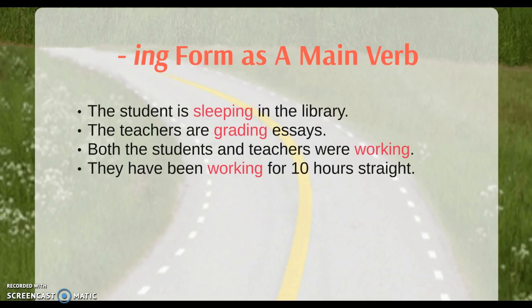This is probably the most common or the most simple way that we use ing in English. If we look at the first sentence, the student is sleeping in the library, we have the verb phrase in present continuous or present progressive, so we use the ing form there. The same goes for the other three examples. The teachers are grading essays. Both the students and the teachers were working, so you can see we use the ing form here.